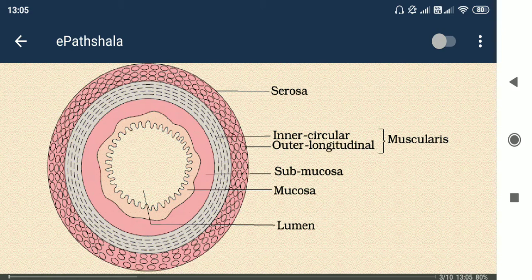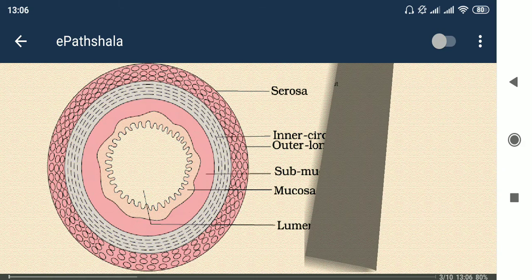In the case of longitudinal, it is going up and down. That's why it is written so, you can see the difference. After that, the last one is the serosa layer. So first is the mucosa, then submucosa, after that the muscularis layer, which is further divided into two, circular first and then longitudinal. Then after that the serosa layer is there.